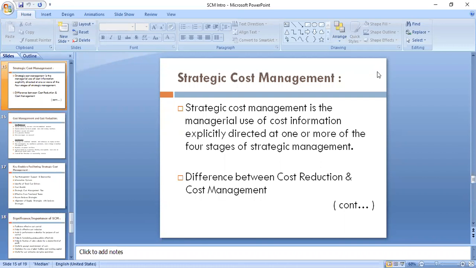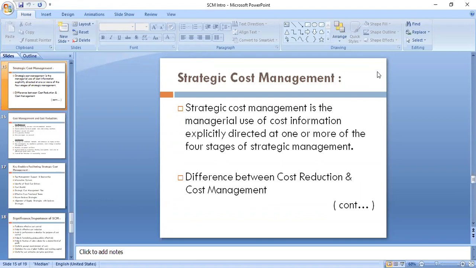So whatever the stages of strategic management all these departments are going to have, this cost information will be explicitly directed towards these stages. So it is called strategic cost management. In simple words, I'm not discussing the definition as such, but we should understand this.